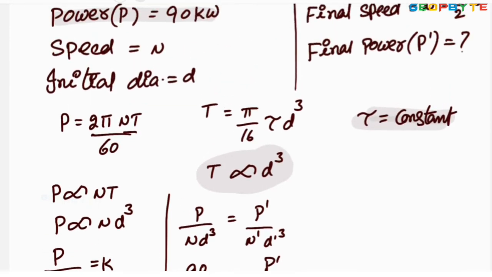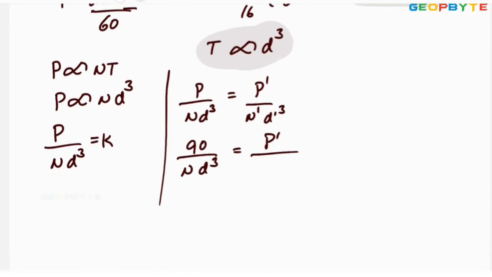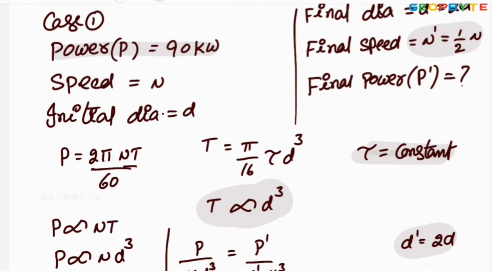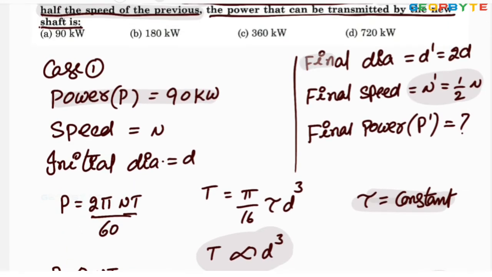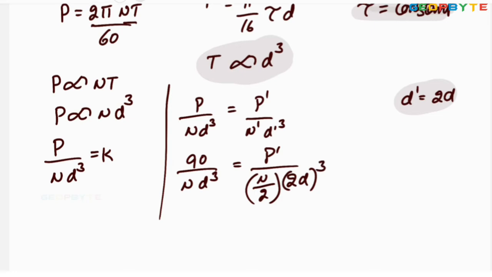Look at the N dash value. N dash equal to half of the N, N by 2. Okay. D dash equal to twice the D. Let us go back. Here D dash equal to twice the diameter. So 2D whole cube. Now simplify it.